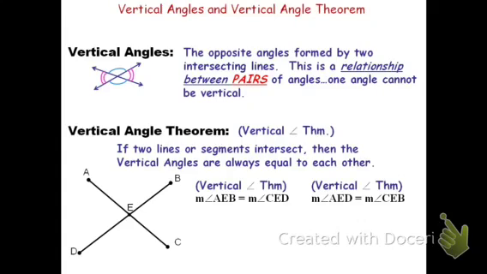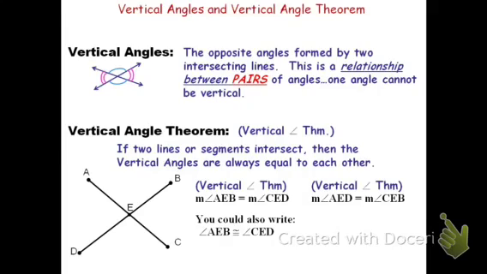Now, sometimes instead of saying the measure of an angle is equal, we would also say that angles are congruent. So another way to write this would be angle AEB is congruent to angle CED. Measures of angles are equal, but the angles themselves are congruent. Measures mean the lengths, so lengths are equal. Congruent means the shape. They have the same size and shape.